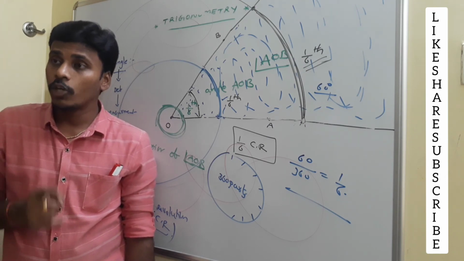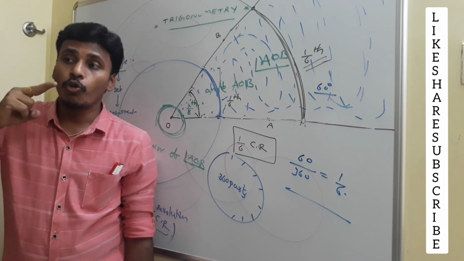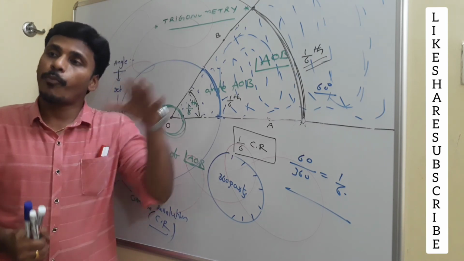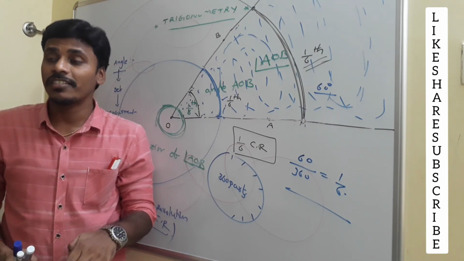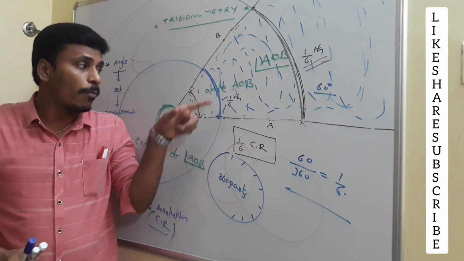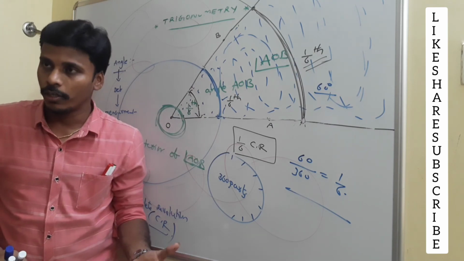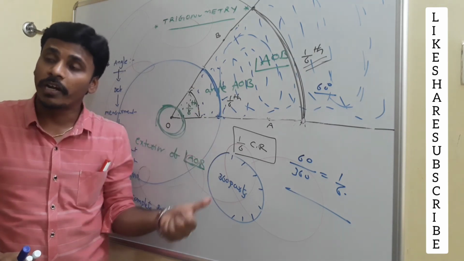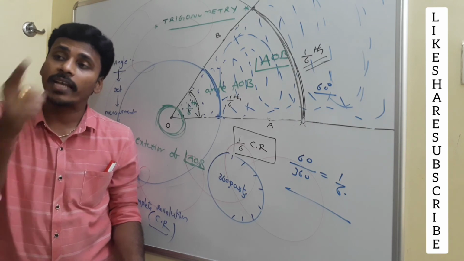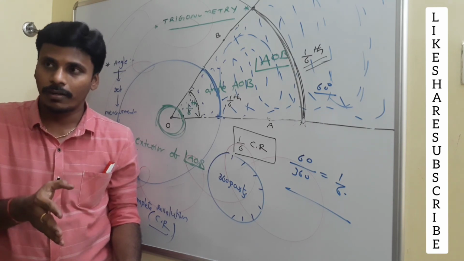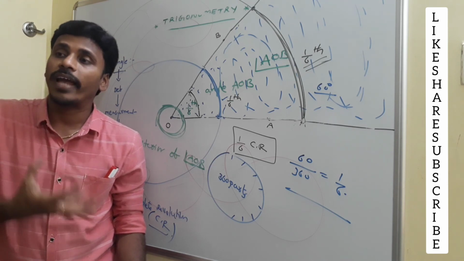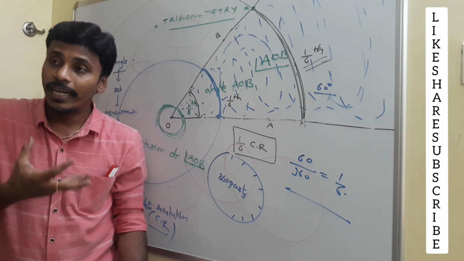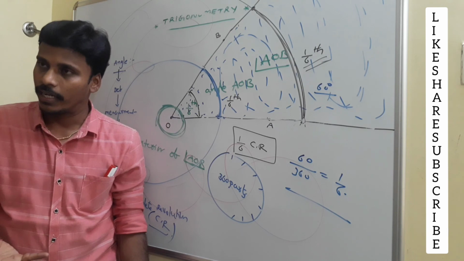So again, I am repeating, to measure the angle, we need to measure all the points. Measuring all the points is nothing but measuring the amount of rotation. Measuring the amount of rotation is nothing but measuring the movement in terms of complete revolution. To measure the movement in terms of complete revolution, every time you need to draw a circle, but it is somewhat risky and time taking, no? So instead of that, every time you need to carry a circle, right? That carried circle is our protractor.